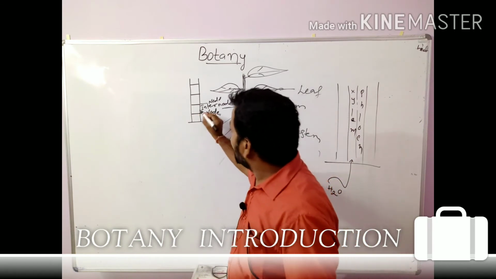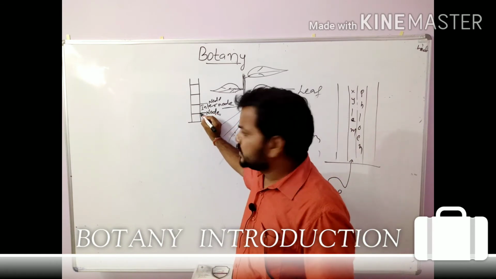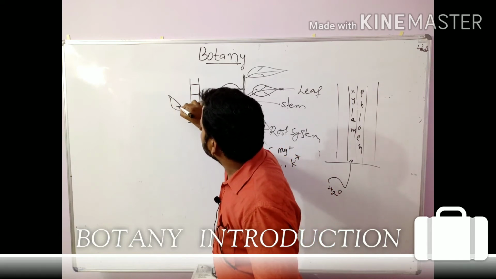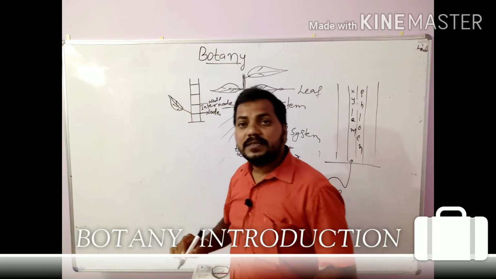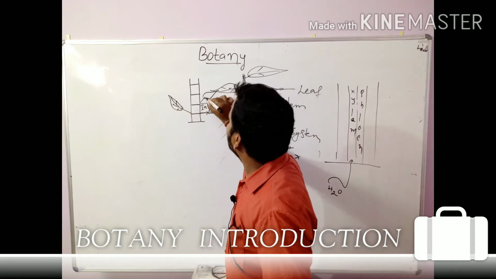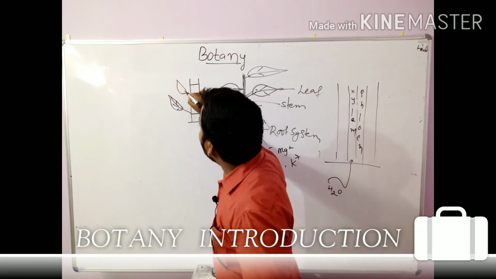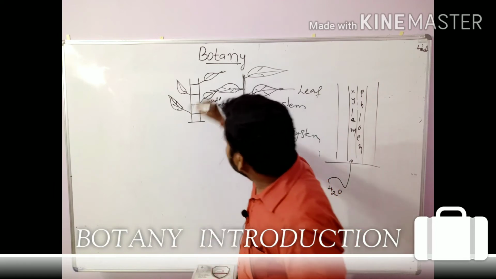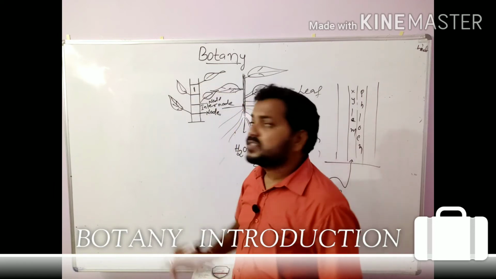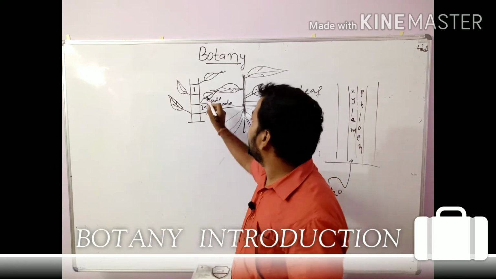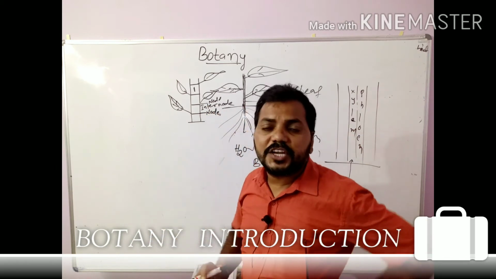And if you see the nodes, only at the region of nodes do the leaves arise. The leaf grows from the node region only. If you take any plant, the leaves cannot grow from the internode region.